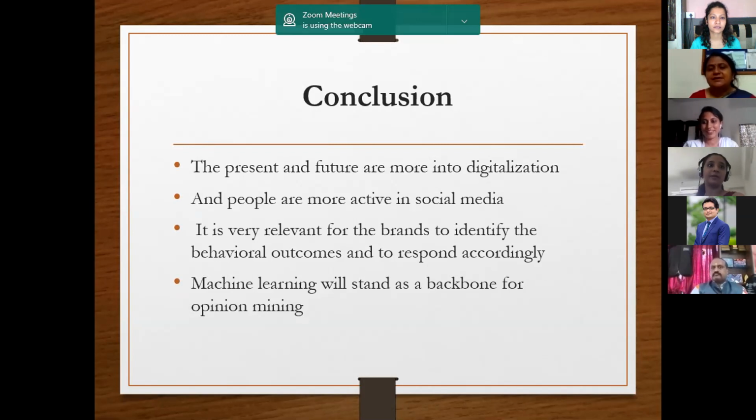Just wanted to know whether you have carried out any experiments to second your thought. No, ma'am. Actually, we have shown it in the paper itself. This is a scope for the empirical study of this particular paper. Okay, that's it. Thank you. Thank you, Sneha. Thank you so much.